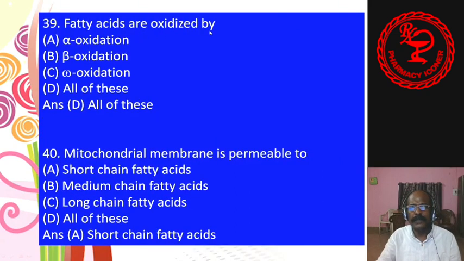39. Fatty acids are oxidized by alpha oxidation, beta oxidation, omega oxidation, all of these. So fatty acids are oxidized through all of these oxidations. Here it is not mentioned whether long chain, short chain, odd number or even number. 40. Mitochondrial membrane is permeable to short chain fatty acids, medium chain fatty acids, long chain fatty acids, all of these. Answer is short chain fatty acids.